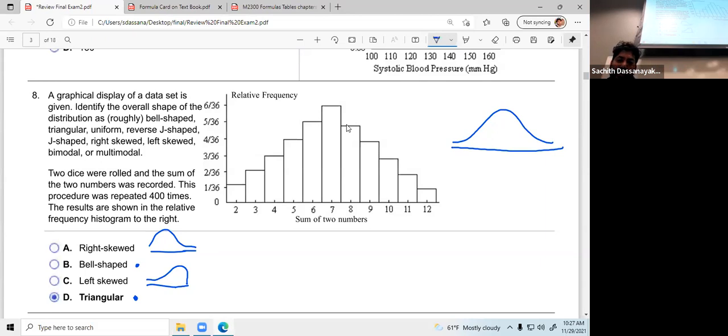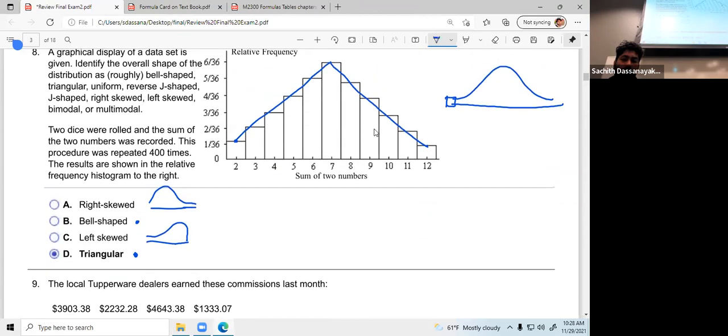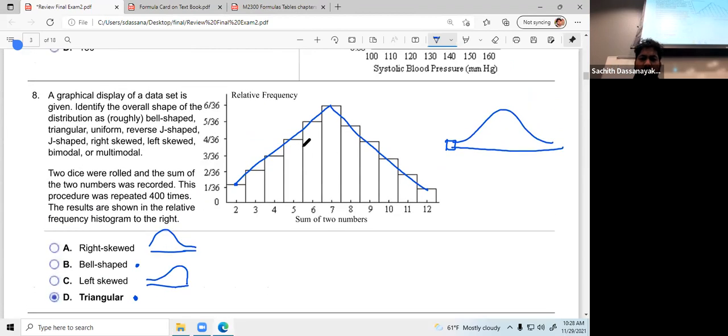So see, these tails are a little bit higher than this much. This should be very tiny. If you start from this midpoint, you can simply draw lines from the midpoint to this place like this. So this is going to be a triangular shape. If it is bell shape, it looks a little bit different. I don't think you may have this kind of question because I know this is a little bit tricky.